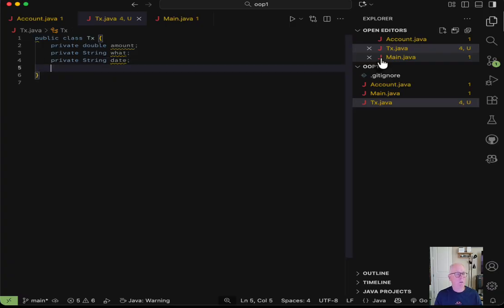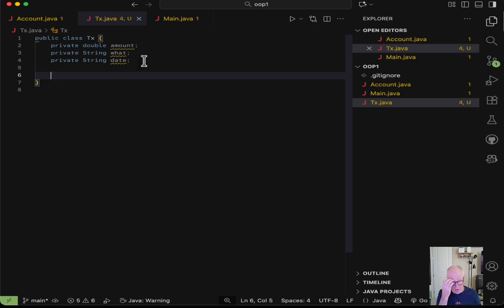Now, of course, I've made all these fields private using encapsulation, the right way to do this. But once I do this, I can't make changes without some kind of a method. I need a function that lets me change it, because I can't say tx.amount equals from the outside. Once I make these private, it's not going to let me do that. So what we need is what are called getters and setters.